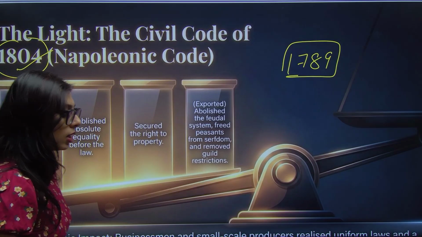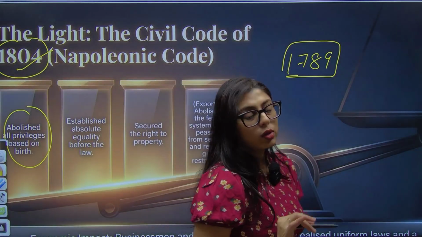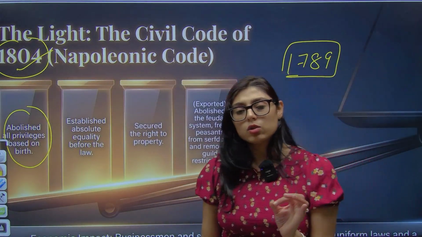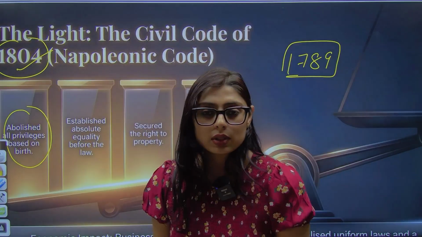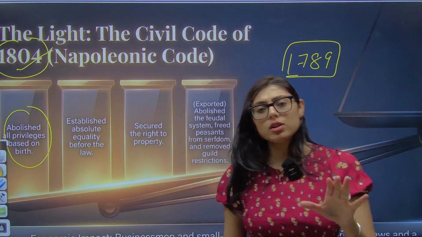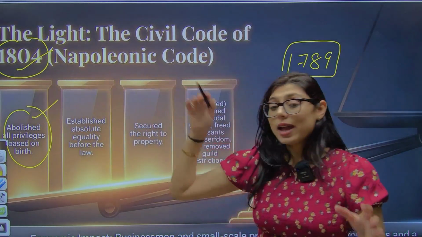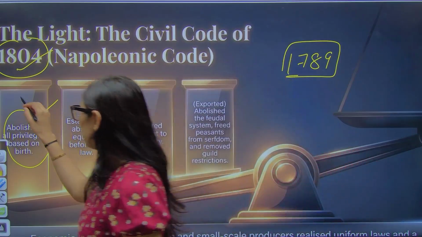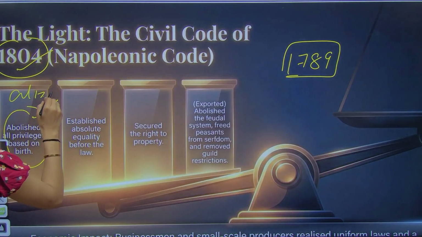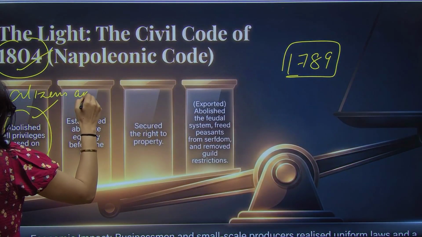So he said, okay, you are right. I'm not going to give you all those privileges to the kings. Let's do one thing. We are not going to give these privileges based on birth. He abolished it. That means he agreed that yes, all citizens are equal. He said, okay, all citizens are equal.